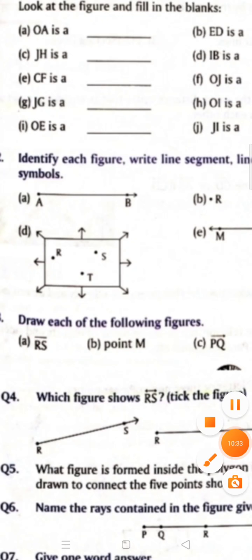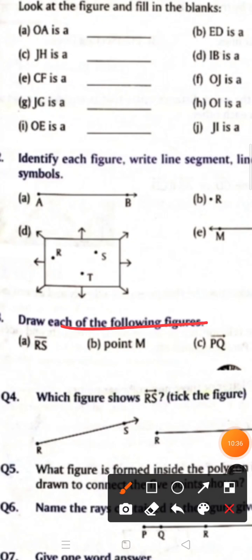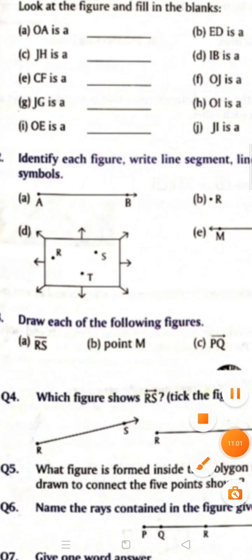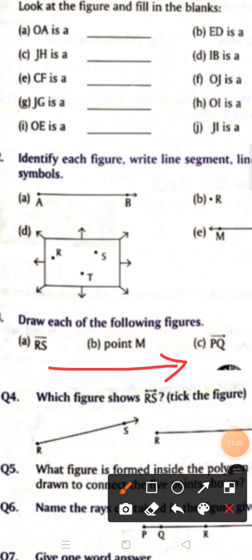Draw each of the following figures. You have to draw. What is this symbol? Line segment. So you have to draw the line segment figure like this and write here S and R. Point M. It's very simple. You have to put a dot and write M. Here, what is the figure's symbol? Ray. So you have to draw the figure of a ray like that and name it PQ. It means P is the ending point, so P here and then Q.